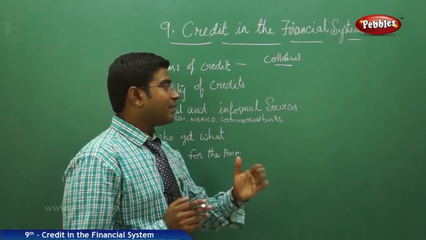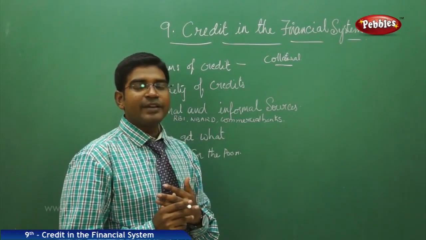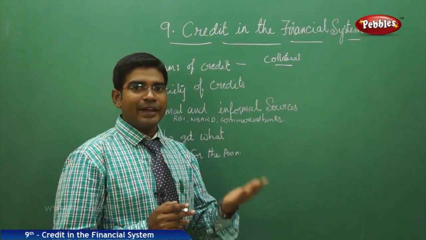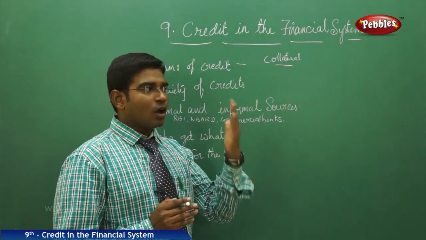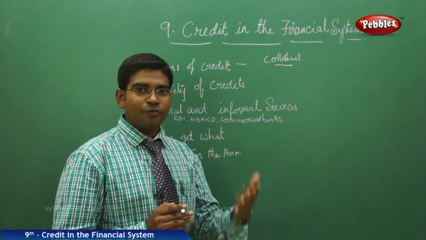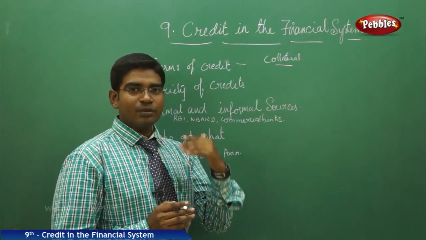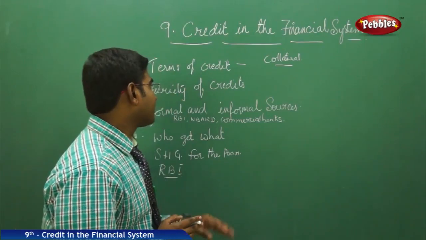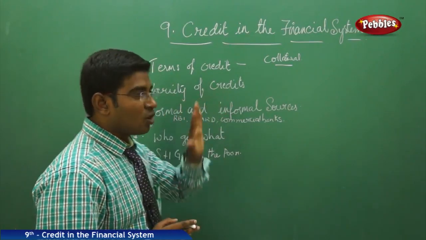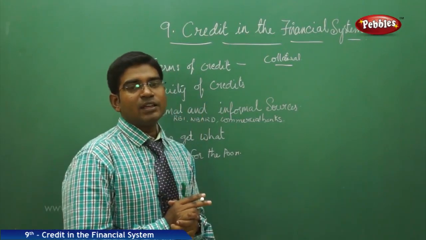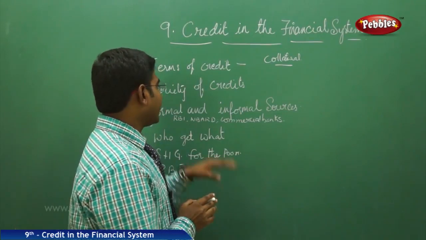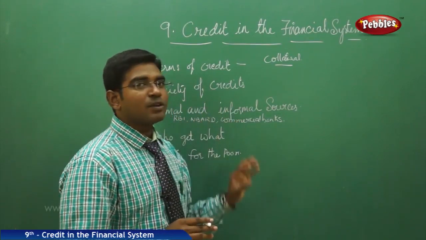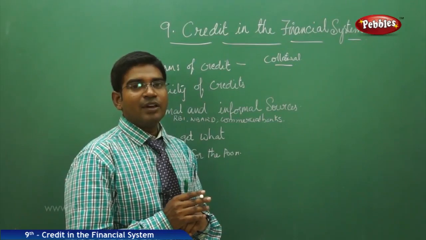The other form of credit is private people lending money, or taking money from known friends or from moneylenders. All these come under the next type of credit. Take the example of a village.